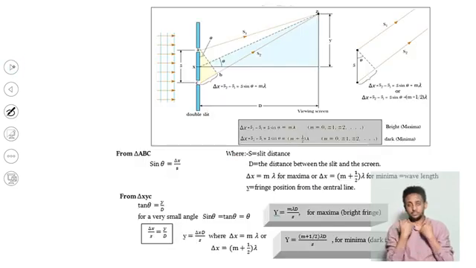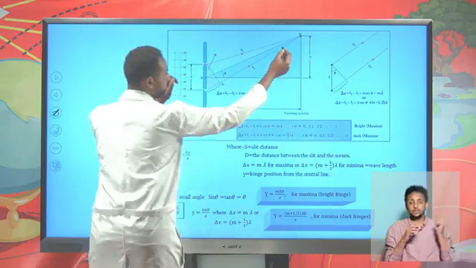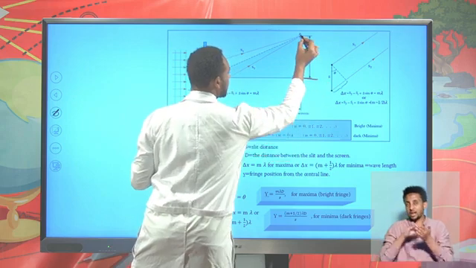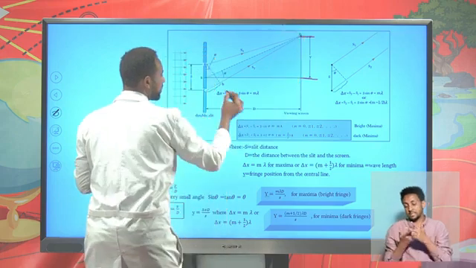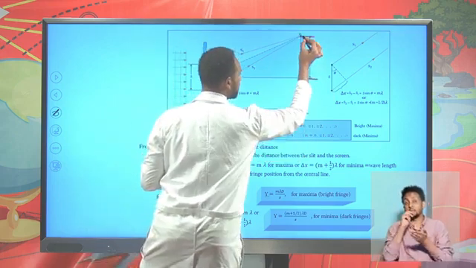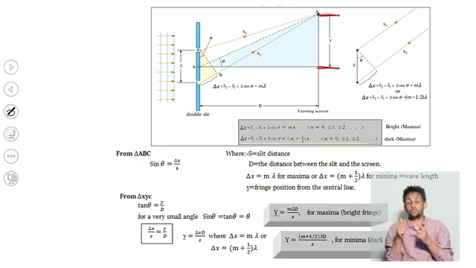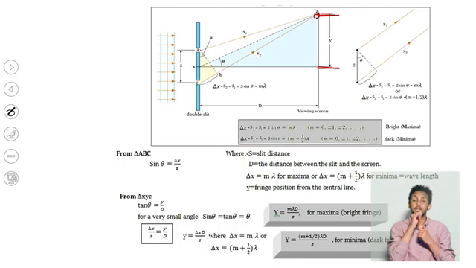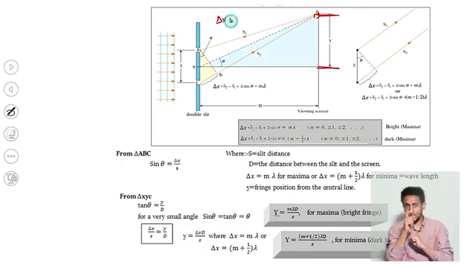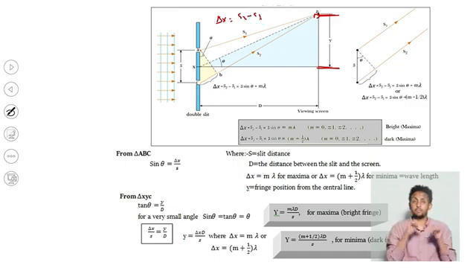Okay, so it's possible to find that the light which is coming from this and reaches here, from the central maximum to any part. It might be the first order maximum, the first order minimum, second order, and so on. So the distance from the central maximum to any of the pattern, for example, here you might have the third order maxima. Therefore, the distance from this to this is the path difference, change in x, meaning S2 minus S1. It's possible to find this and propagate in a straight line so that you can find a mathematical relation, theta here.